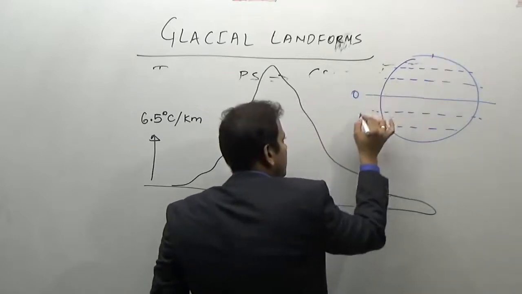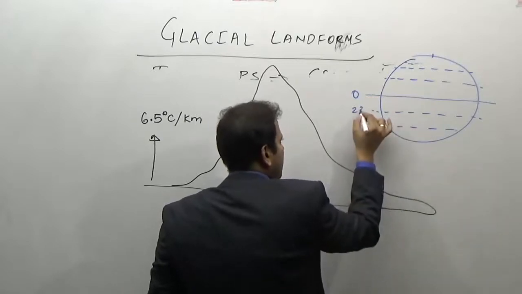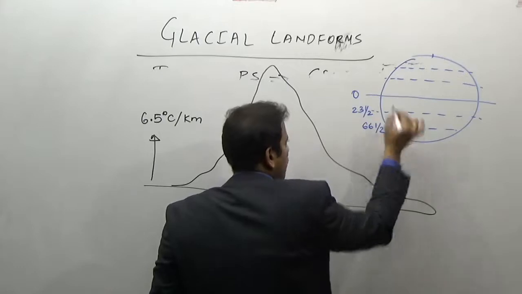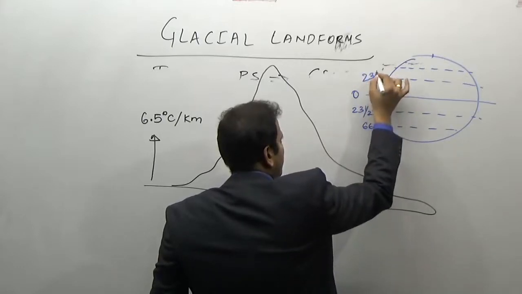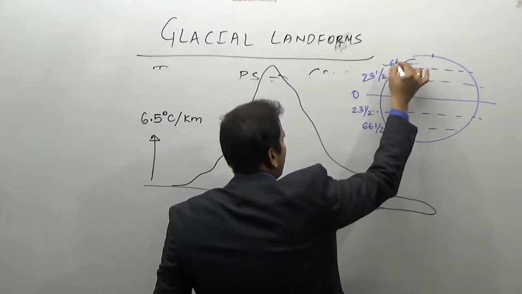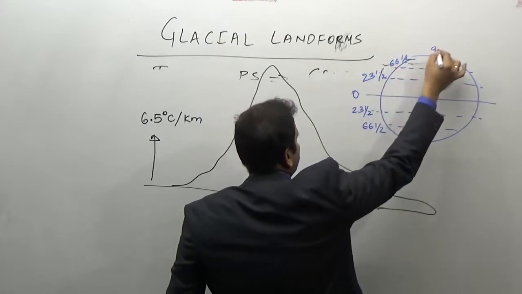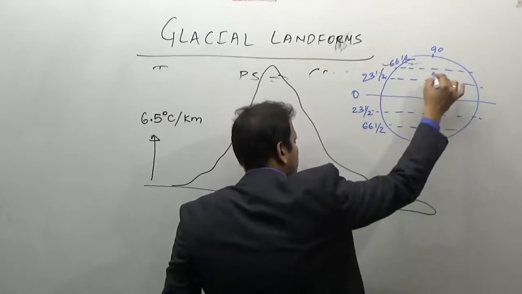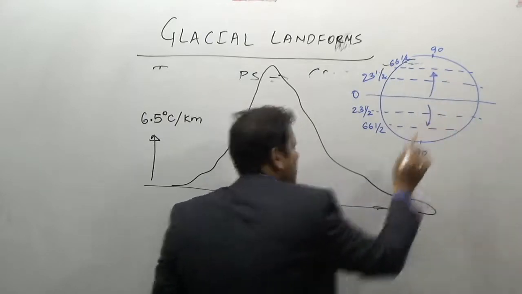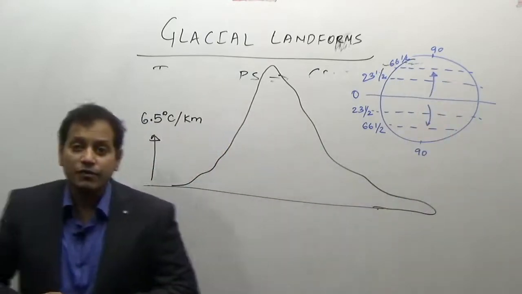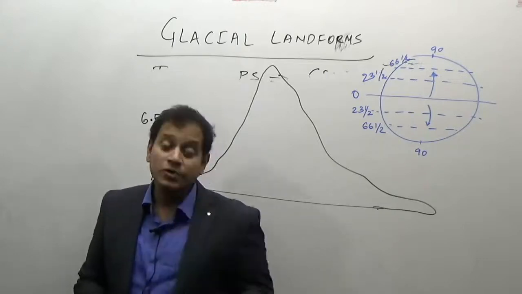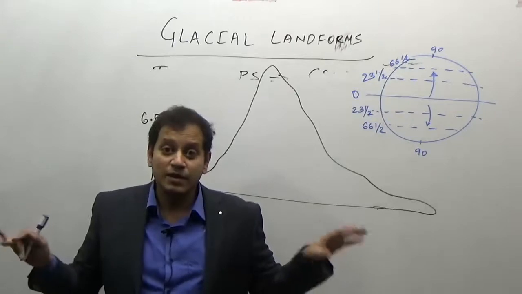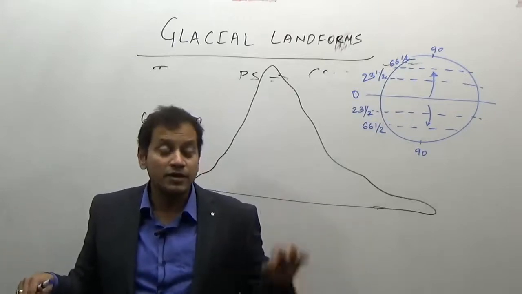So 0 degrees, 23 and a half south, 23 and a half north, 66 and a half south, 66 and a half north, and 90 degrees. Now as you go away from the equatorial region, the heat decreases and therefore the temperature also decreases. So above 66 and a half degrees, snow is found at a lower level. There is snowfall.